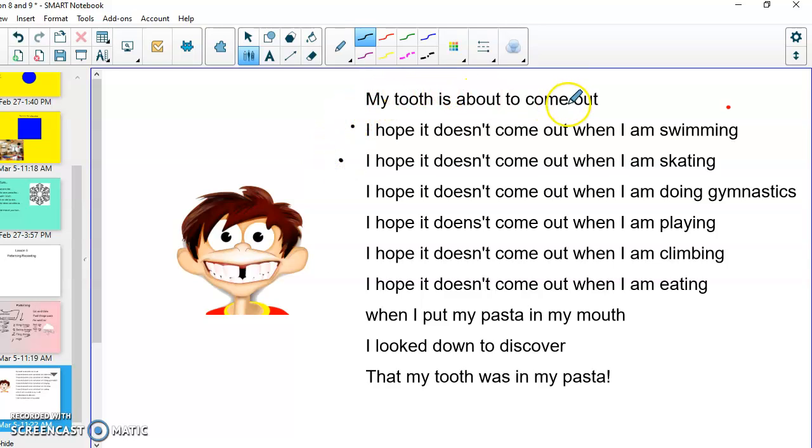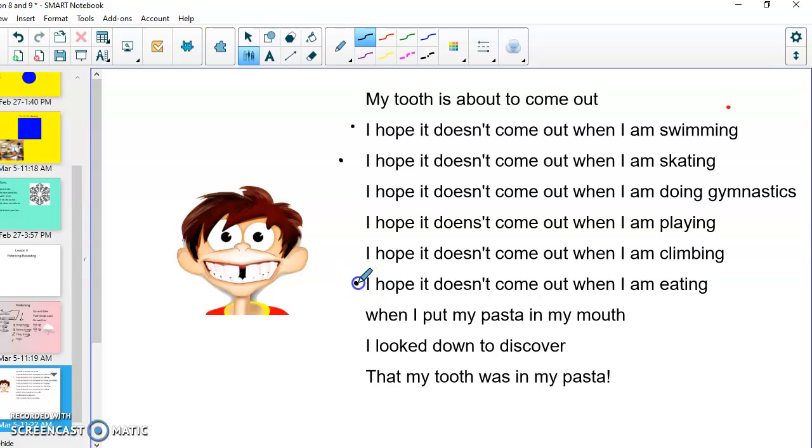My tooth is about to come out. I hope it doesn't come out when I'm swimming. I hope it doesn't come out when I'm skating. I hope it doesn't come out when I'm doing gymnastics. I hope it doesn't come out when I'm playing. I hope it doesn't come out when I'm climbing. I hope it doesn't come out when I'm eating. When I put pasta in my mouth, I look down to discover that my tooth was in my pasta. It's a cute little poem.